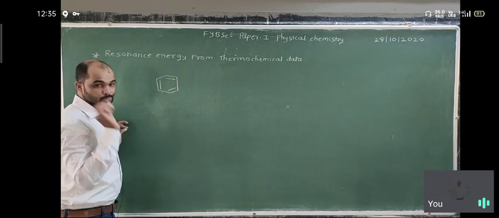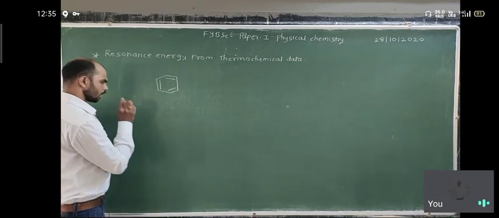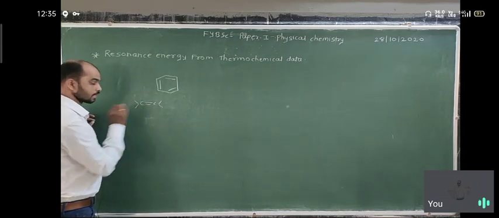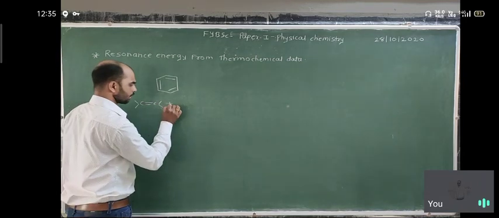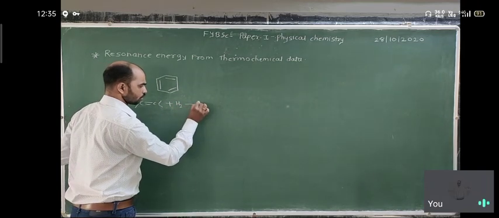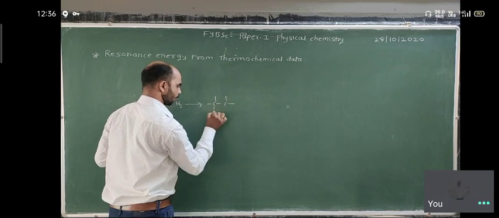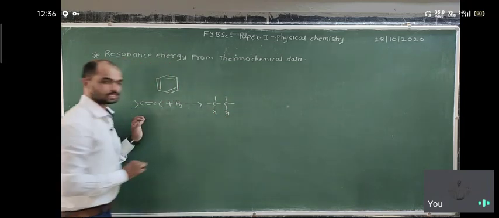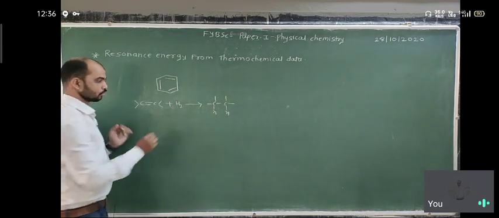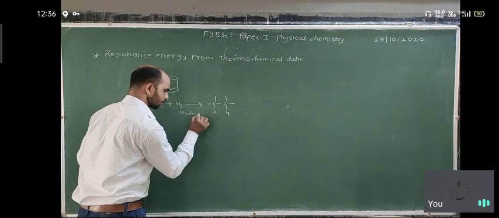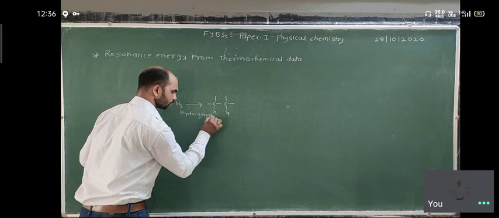Benzene has three double bonds. If any double bond is an isolated double bond, when it undergoes addition of H2 it converts into a single bond. Addition of H2 is called hydrogenation.